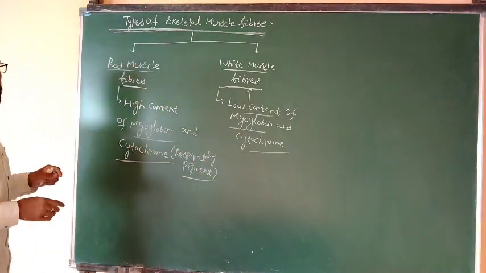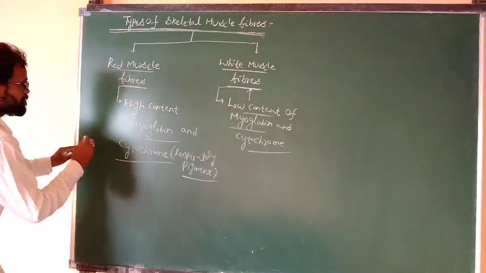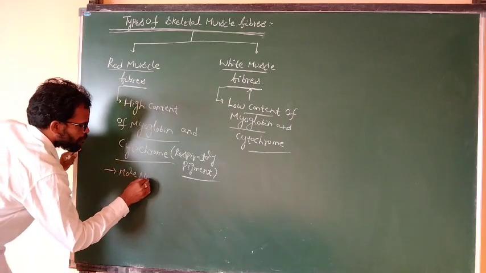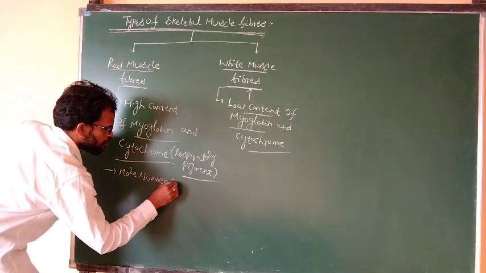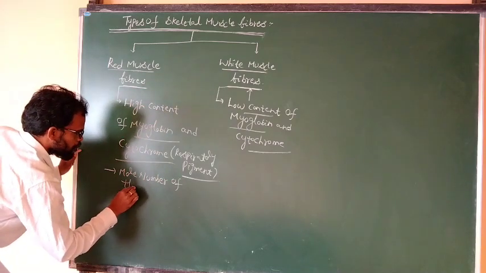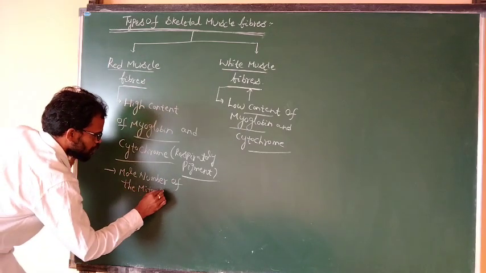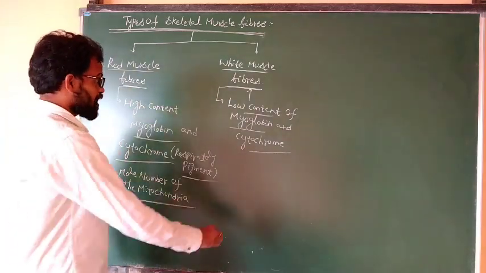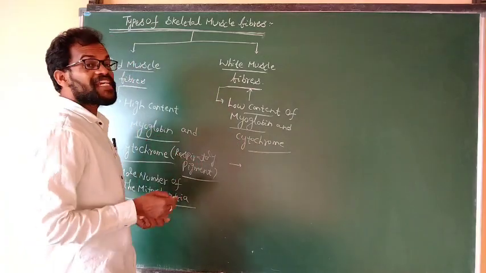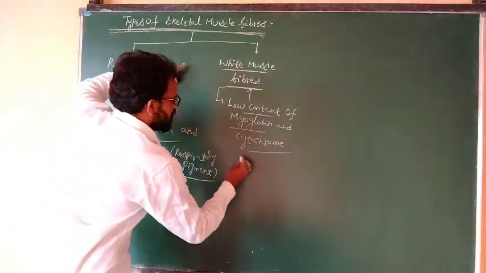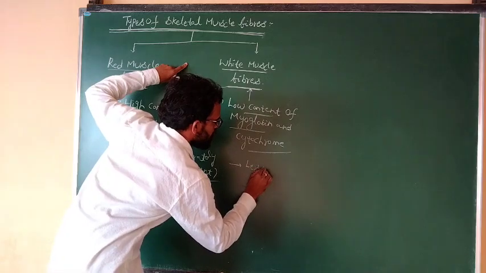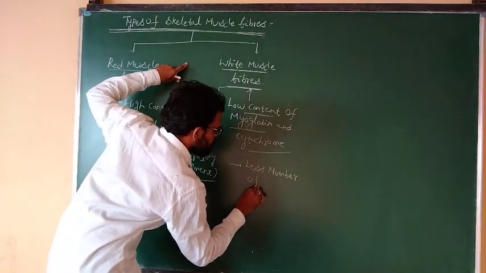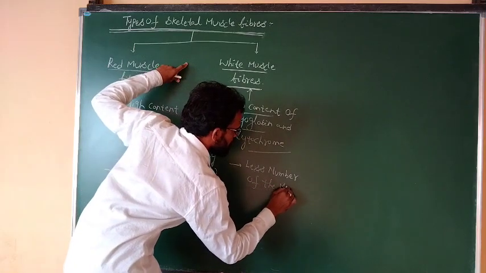Second one: in the red muscle, a greater number of mitochondria are present. In the case of white muscle fiber, there is a lesser number of mitochondria.